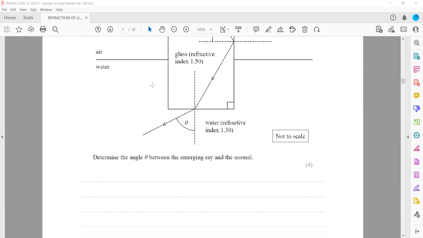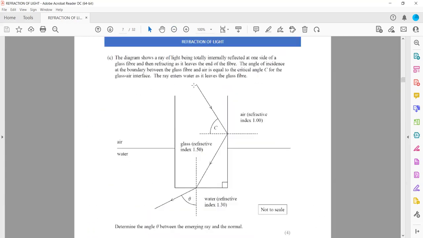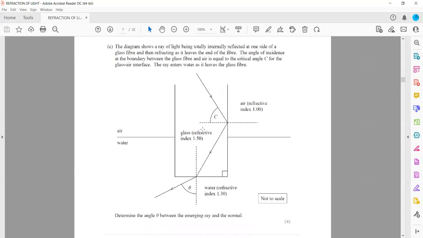And so we want to determine this angle by using the figure. We have the refractive index of the glass, because it is entering the water, and this is the refractive index of the air. So first we can work out the critical angle.